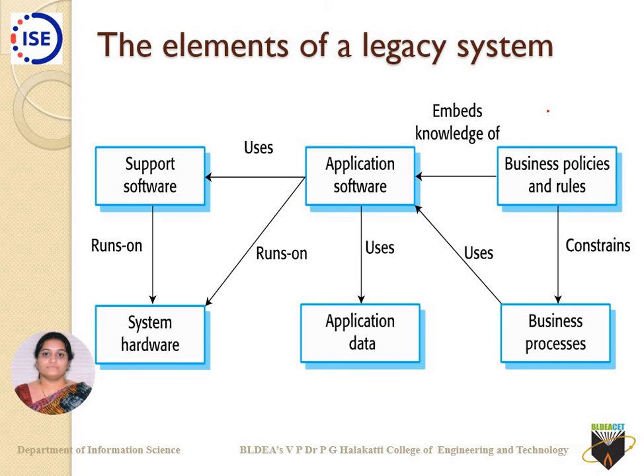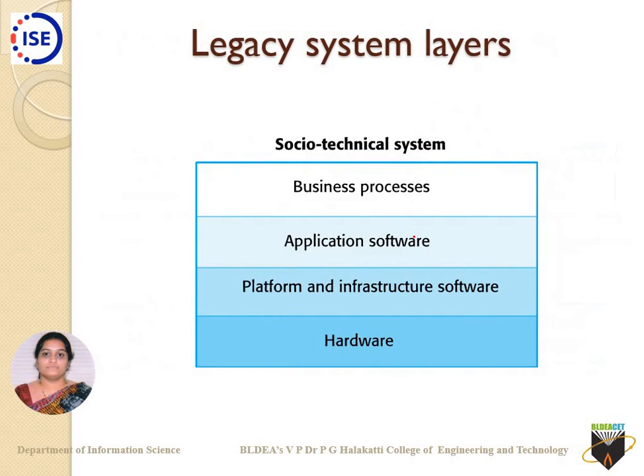There are some business policies. If you are working with a particular company, there will be their own policies for the things addressed there. These business policies, rules and constraints take the business processes into consideration, and through that an application software is embedded. These are the elements of a legacy system.